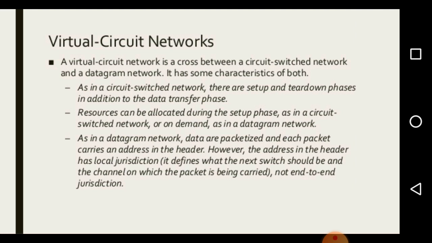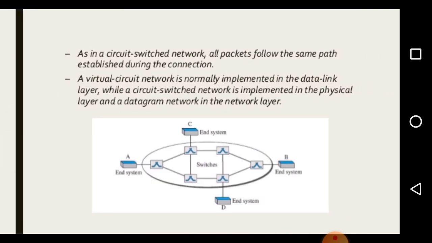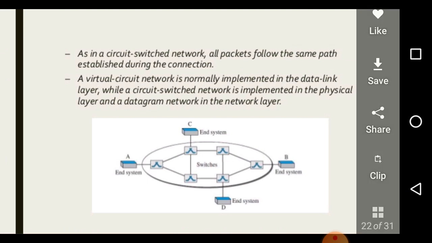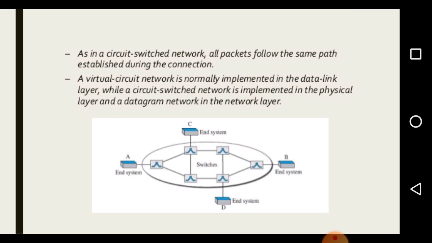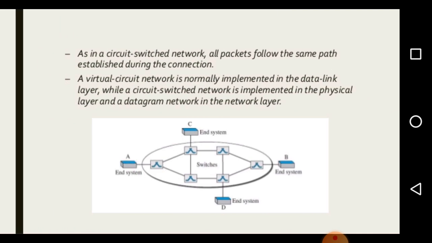However, the addresses in the header have local jurisdiction, not end-to-end jurisdiction. As in a circuit switched network, all packets follow the same path established during the connection. A virtual circuit network is normally implemented in the data link layer, while a circuit switched network is implemented in the physical layer and a datagram network in the network layer. You can see the figure of how the network looks.